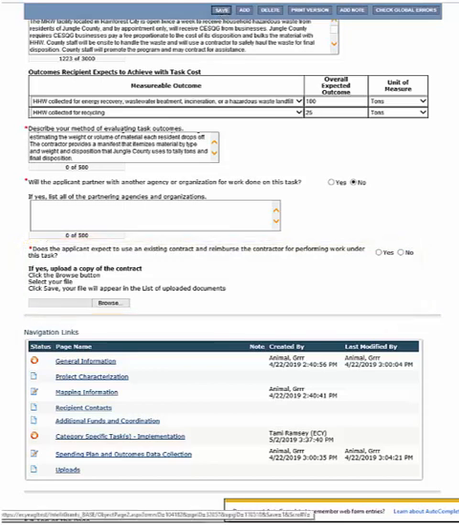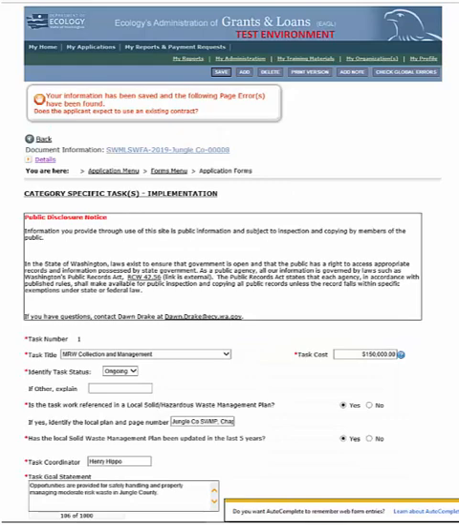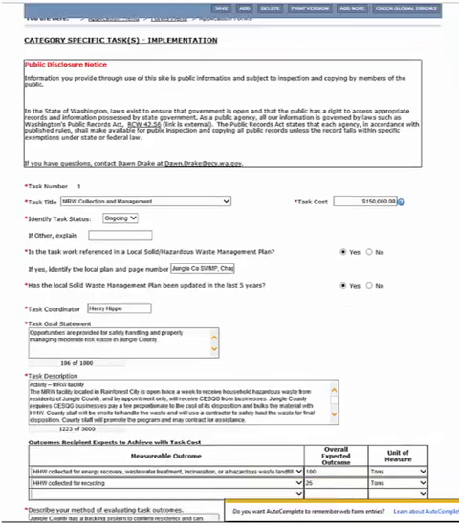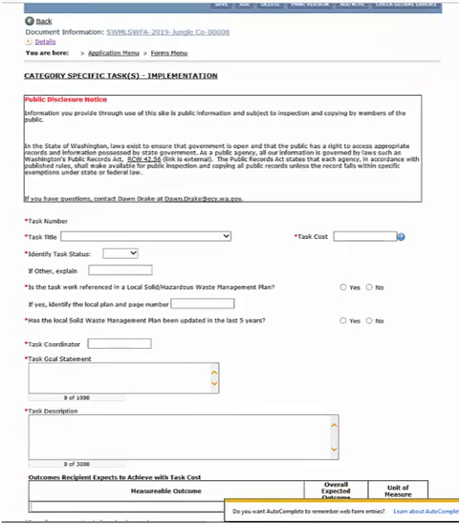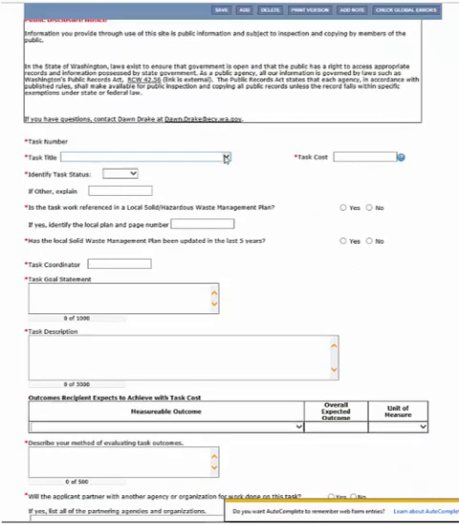Now, earlier I said this application would include 3 tasks. I'm not going to go through all 3 tasks, but I do want to show you that I've just completed entering the information for task 1, I've saved the form, and now using this add button, I want to start task 2. And then I would start the process all over and select my task title, my task cost, and so on until I've filled out task 2. Then I would save the form. That concludes the tutorial for the category-specific tasks implementation form.